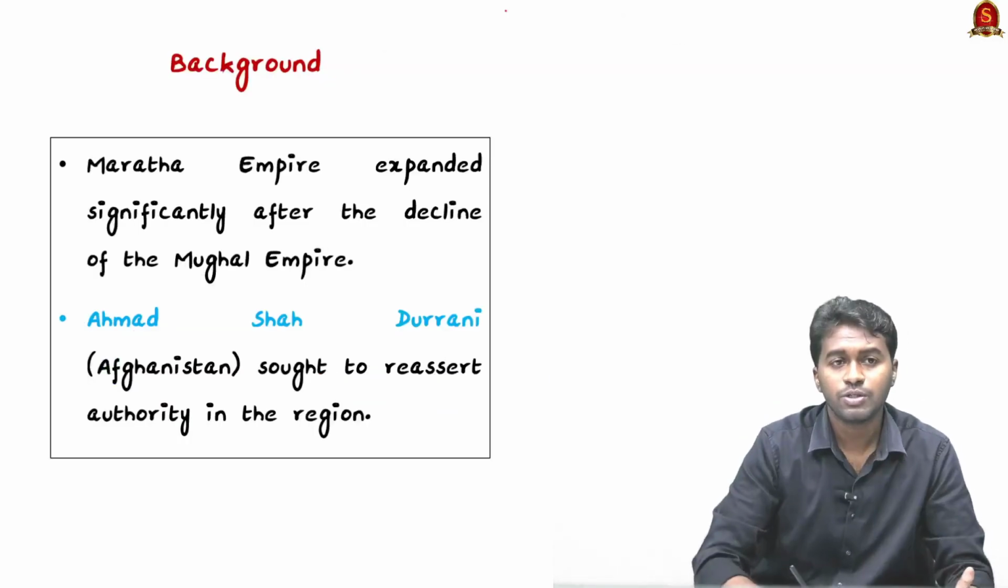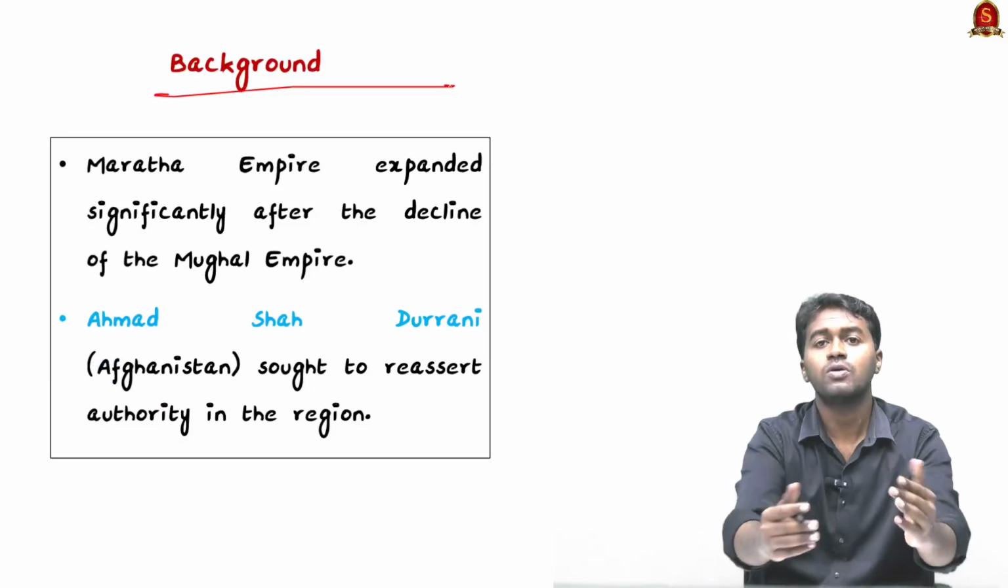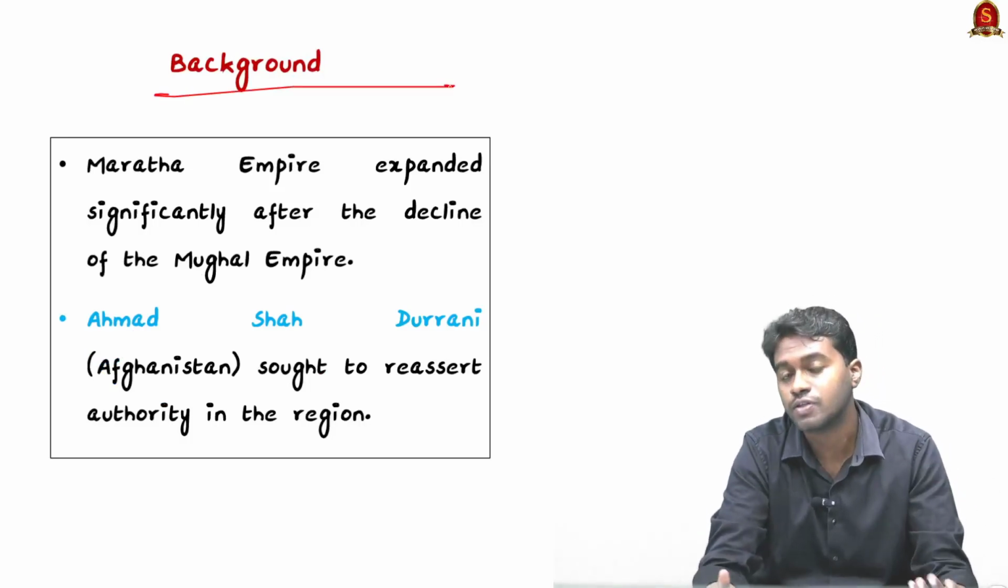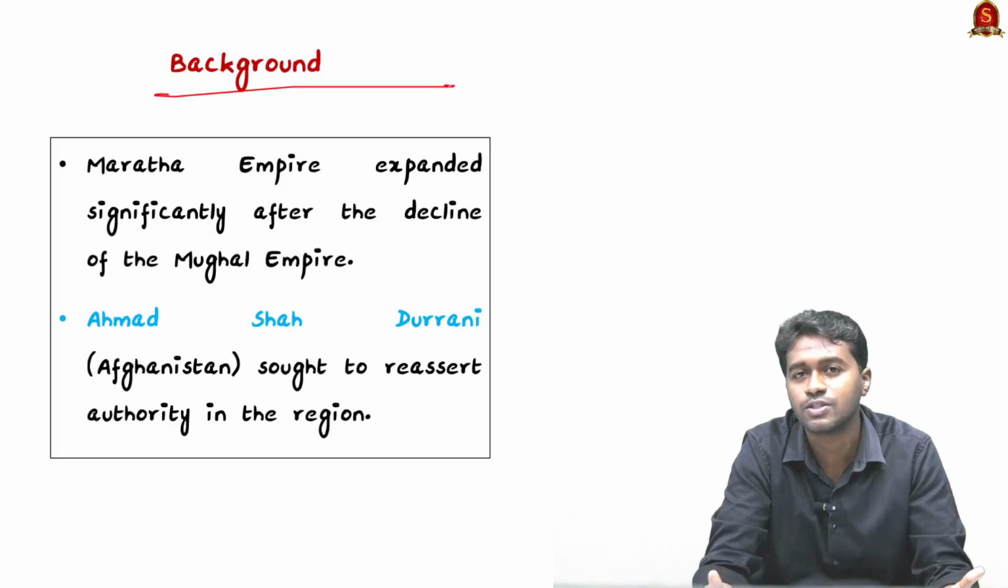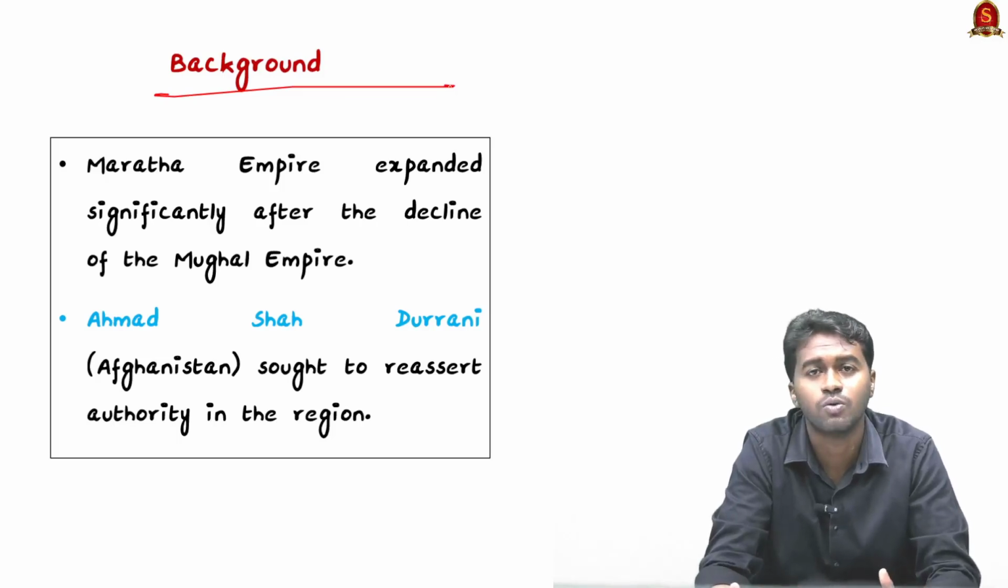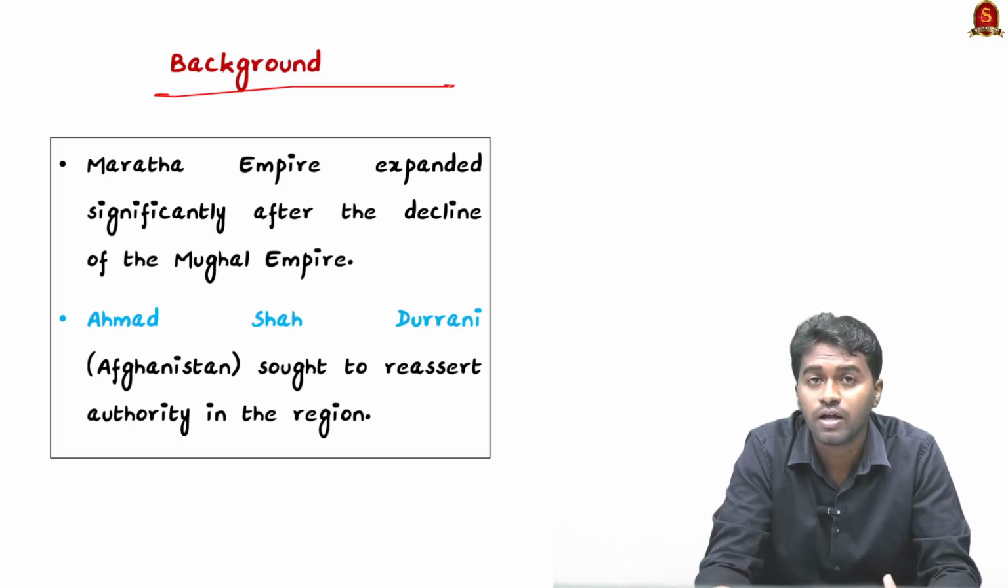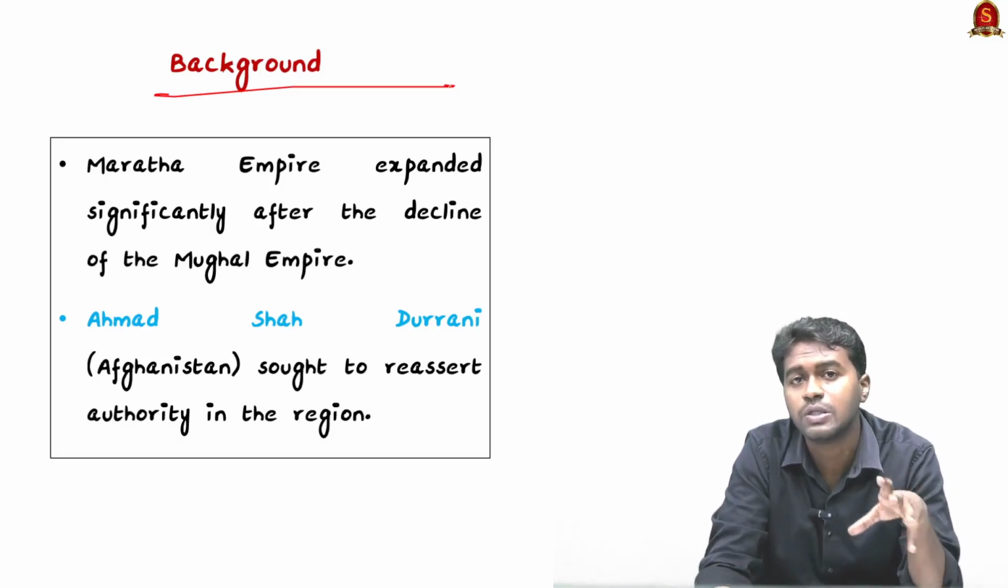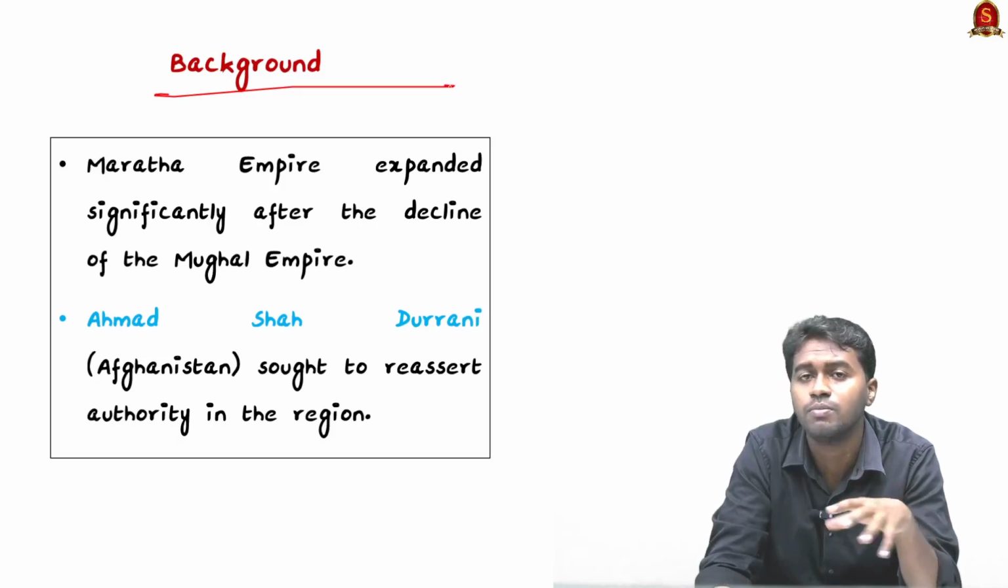Coming to the background, to understand the significance of the third battle of Panipat, you should have a basic idea about who the Marathas were, who strengthened them, and what their history is. The Marathas were a group of people who lived in the Deccan Plateau, especially in the rain shadow region, for a very long time, and most of them were engaged in agriculture.